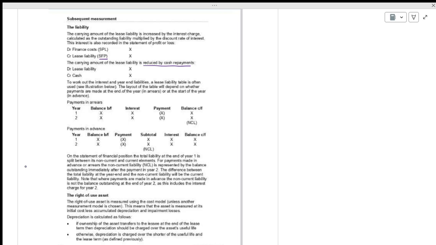There are two things: payment in arrears and payment in advance. Payment in arrears means at the end of the year. Payment in advance means at the beginning of the year.